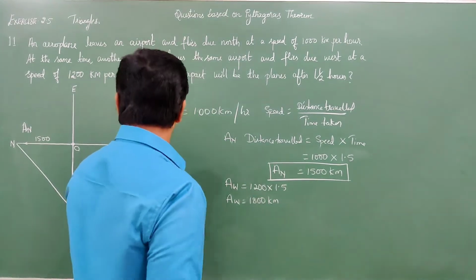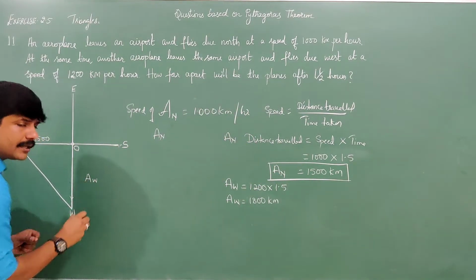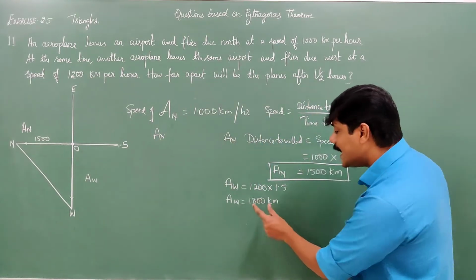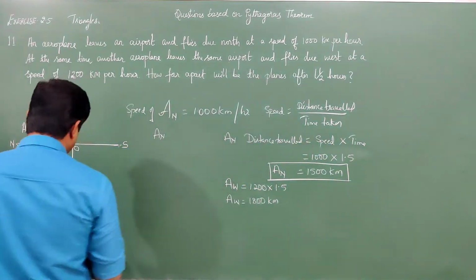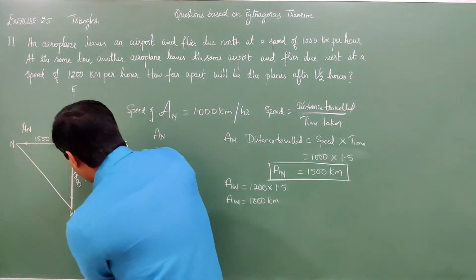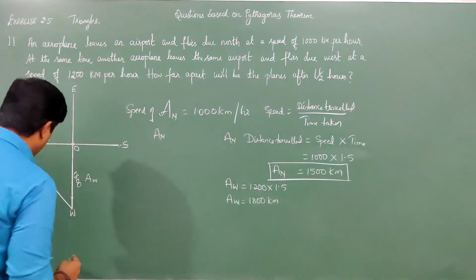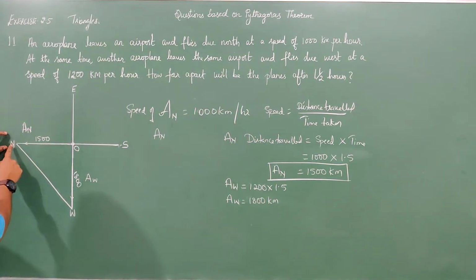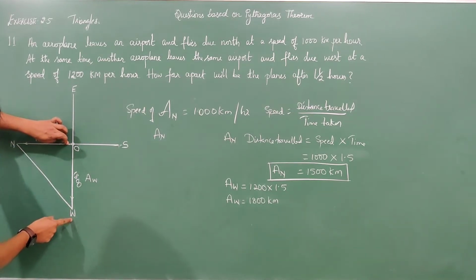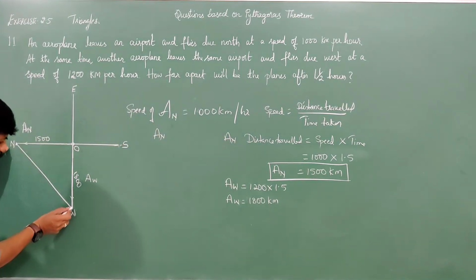That means this aeroplane AW, traveling due west with a speed of 1200 kilometers per hour, in 1.5 hours has traveled 1800 kilometers. That means OW or WO is 1800. What you have to find is how far apart they are. AN is 1500 kilometers from this point, and AW is 1800 kilometers after 1.5 hours. Now we have to find how far apart they are, from this point to this point.